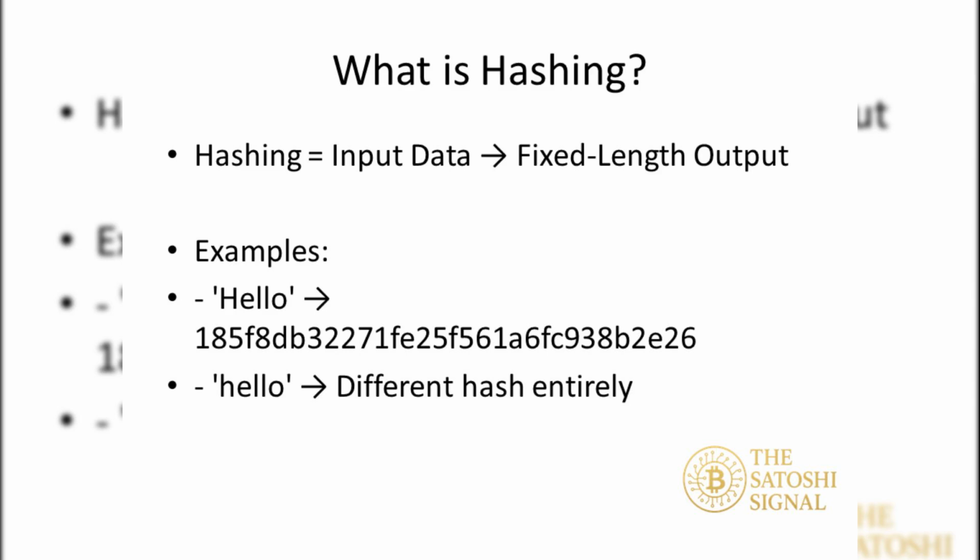Hashing is a process where any input data, text, numbers, files, is transformed into a fixed-length string of characters, usually hexadecimal. For example, the word hello produces a totally different hash than Hello, even though they look similar. This is one of the key strengths of hashing. It's highly sensitive to changes.